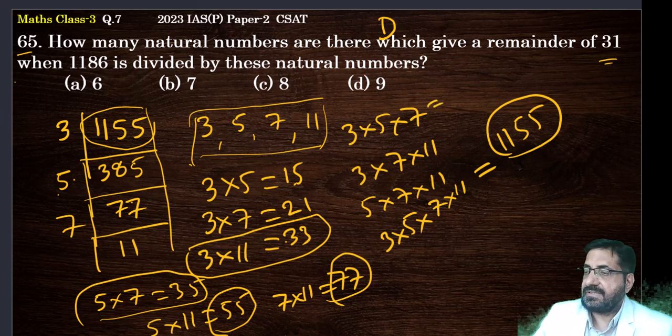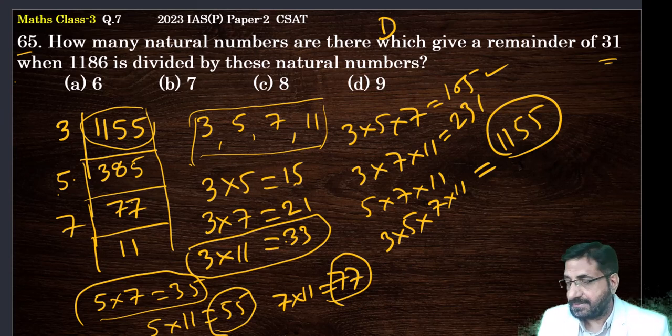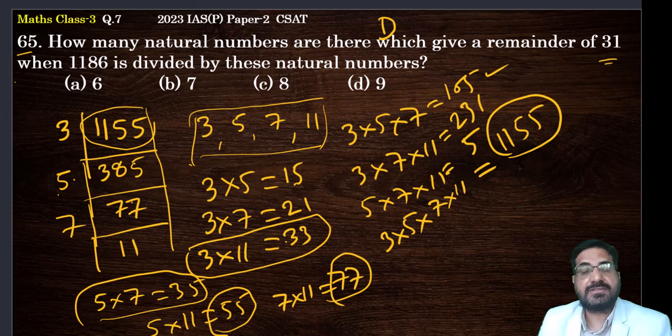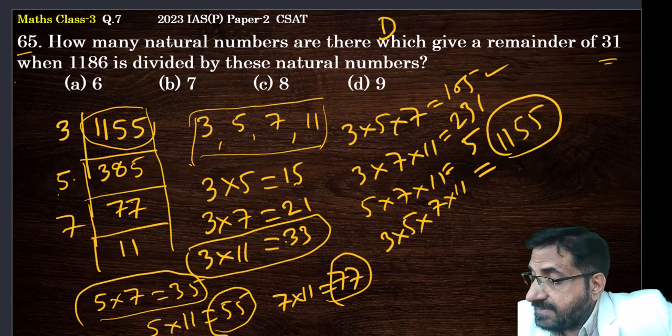3 into 5 into 7. 3 into 5 is 15. 15 into 7 is 105. So this is also correct. 3 into 7 into 11. 3 7s are 21. 21 into 11 is 231. You have to be very, very quick in multiplying. Okay. Next 5 into 7 into 11. That will be around how much? 7 5s are 35 into 11. 11 5s are 55, 3 you are carrying. Then 11 3s are 33 plus 3, that is 385. Yeah.